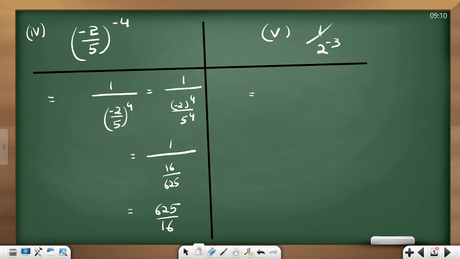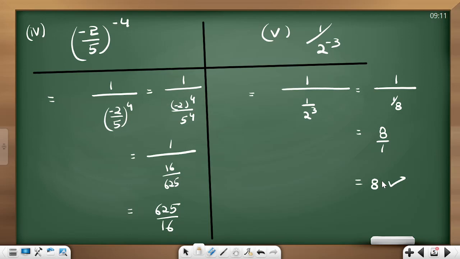So now the next question is 1 by 2 power minus 3. So 1 divided by 2 power minus 3. That's nothing but 1 by 2 cube. Is that clear? My reason for putting this as a big line and this as a small line is so that you get clarity about the actual numerator and actual denominator. In this question, the whole thing is the denominator and this is the numerator. So as not to get confused. Now that's nothing but 1 divided by 1 by 8. Now if you invert it, you will have 8 by 1. The answer is nothing but 8. Is that clear? With this, we have completed example 1.